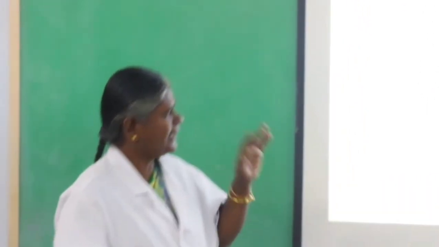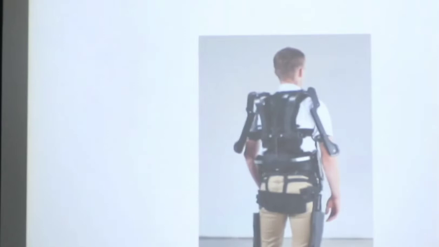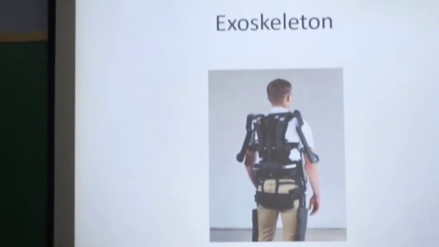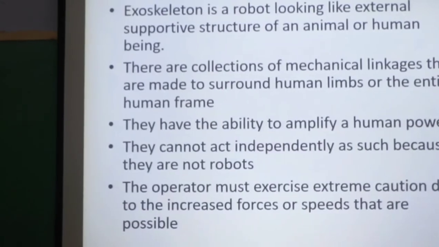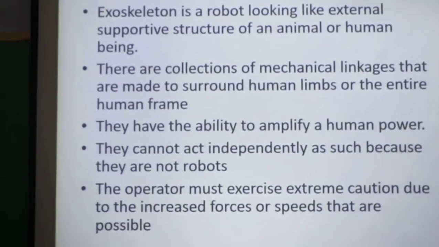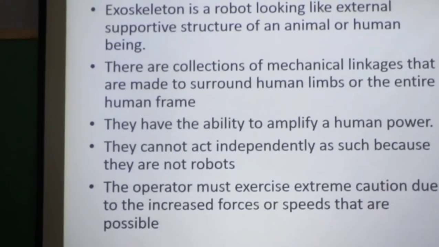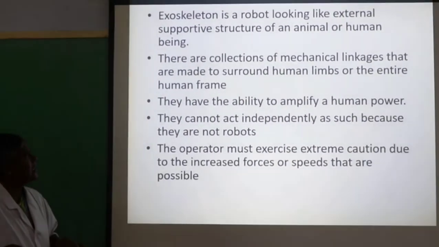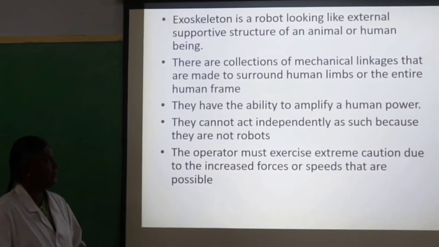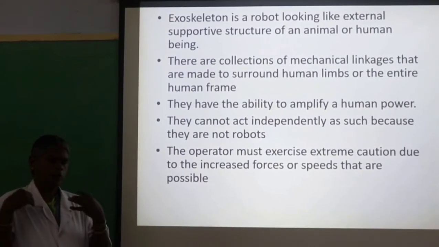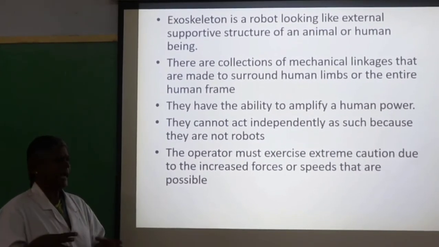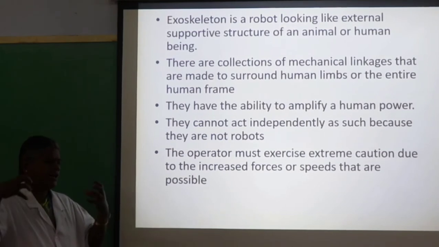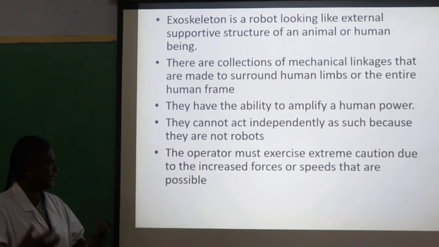Next slide. Another category is the exoskeleton, which is external to the body or a moving part. Next slide. An exoskeleton is a robot looking like the external supportive structure of an animal or human being. Here also there are collections of mechanical linkages that surround human limbs or the entire human frame. They have the ability to amplify human power, but care should be taken, since we can feel increased forces or speeds that are possible.